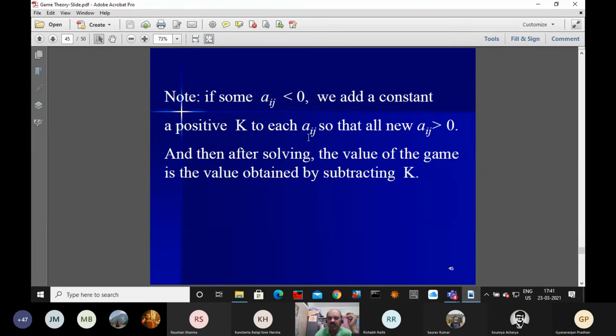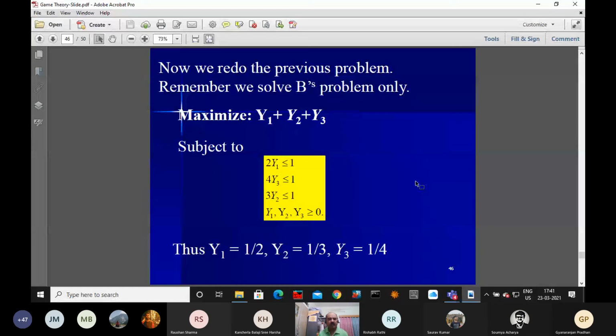If some of the Aij are negative, we add a positive constant, say k, to each of the Aij, so that the new Aij are all positive. Then after solving, the value of the game is obtained by subtracting the same constant k. See here, the same problem we are again repeating, the modified problem.